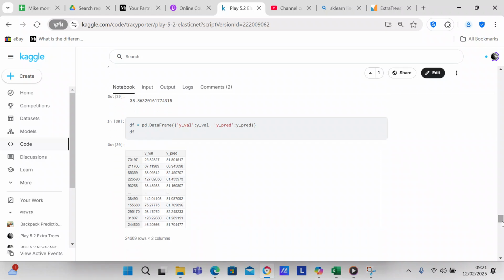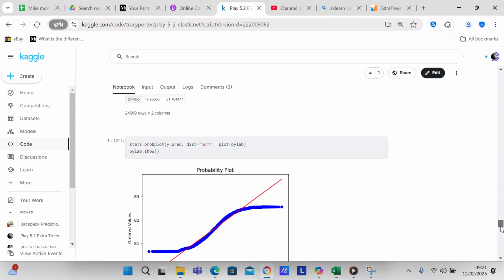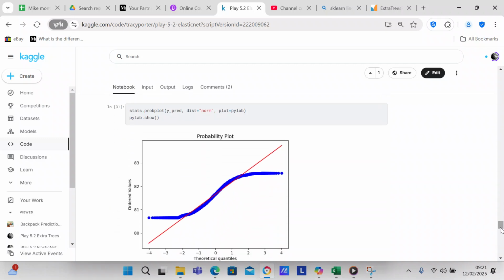When we check the data frame, you can see that all of the prices are around 80 to 82. But we create a QQ plot, and it doesn't look too bad.